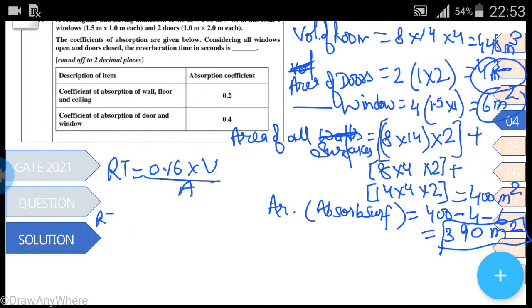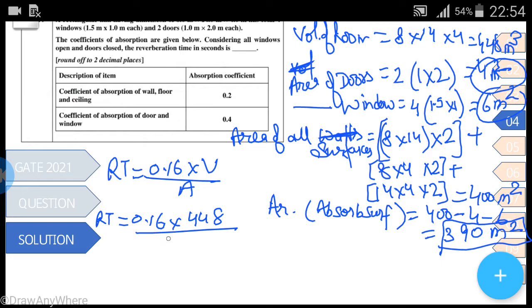So reverberation time is equal to 0.16, volume is 448. Now absorption area. There are coefficients given, coefficient for absorption of wall, floor and ceiling.